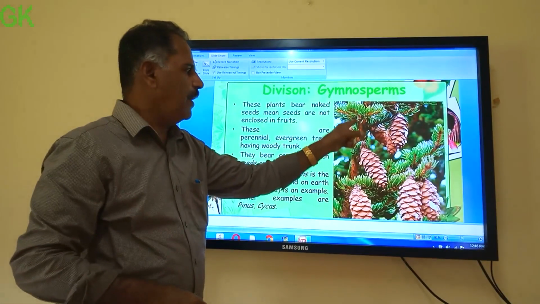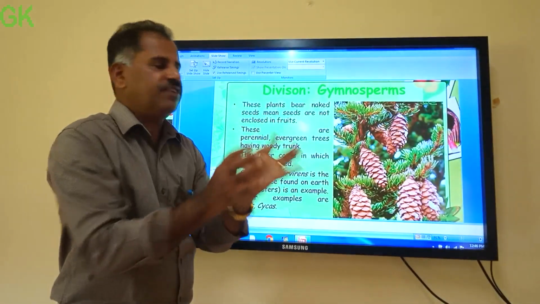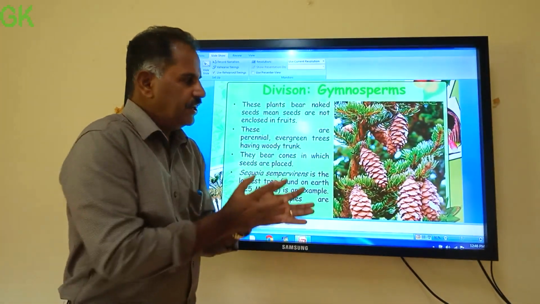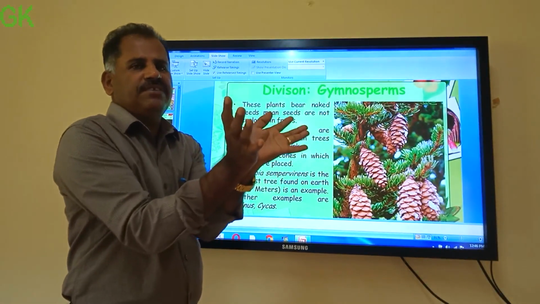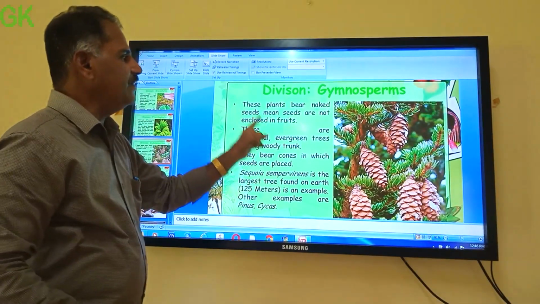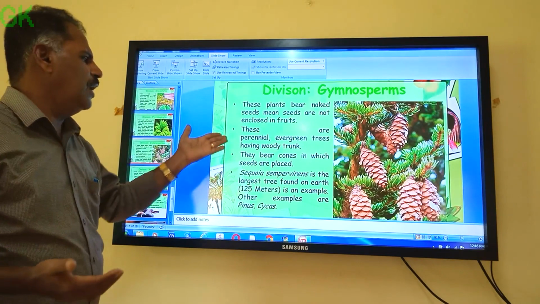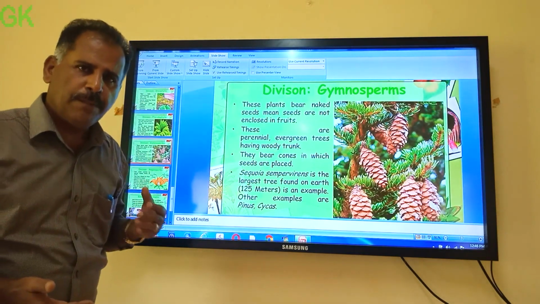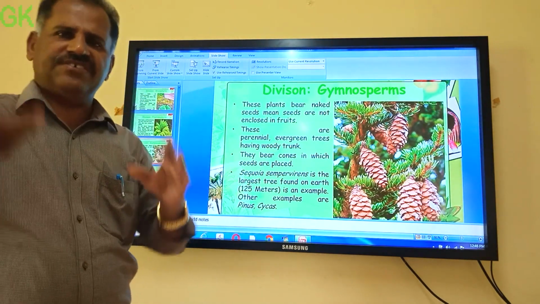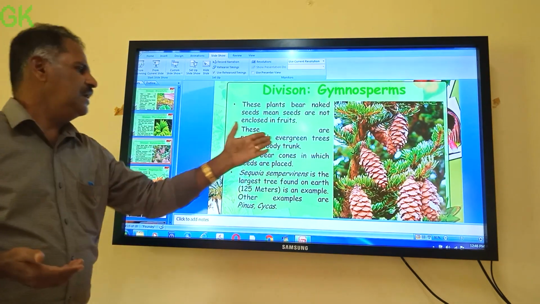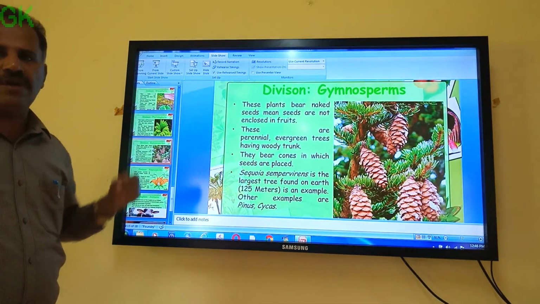Here you can see a pinus plant. There is a special reproductive structure called a cone. It is not a fruit. Inside it, the seeds can be seen. So naked seed bearing plants are called gymnosperms, and they include big trees, perennial plants. What is perennial? Perennial means living for many years. They are perennial evergreen trees having a thick woody stem.